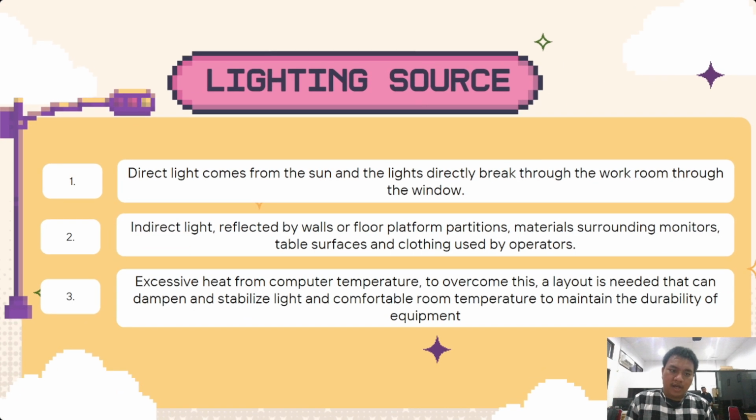Lighting source. 1. Direct light comes from the sun and light directly enters the workroom through the window. 2. Indirect light, reflected by walls or floor, platform, partition, materials surrounding the monitor, table surface, and clothing used by the operator. 3. Excessive heat from computer temperature. To overcome this, a layout is needed that can dampen and stabilize light and comfortable room temperature to maintain the durability of equipment.